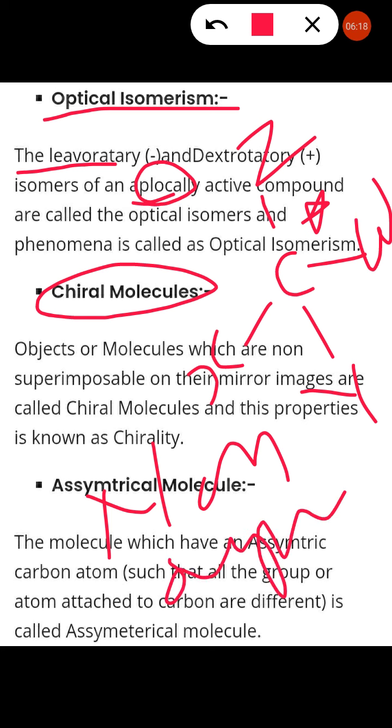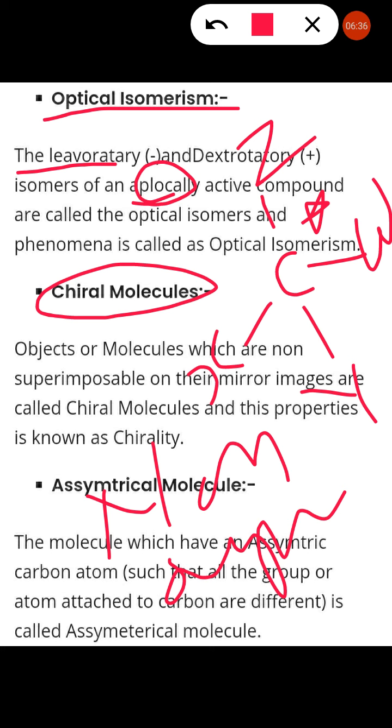Non-superimposable. What do you mean non-superimposable? It means that when the object is cut and pasted on the image, they do not overlap with each other. That is said to be non-superimposable with each other. Then the object and image are related as enantiomers, right?